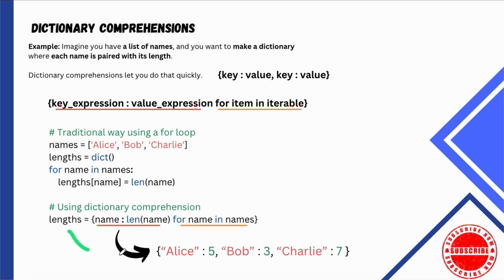So literally the output is the same thing. Alice 5, Bob 3. Whatever that name is, Josh, the value is going to be the length, 4. That's how we could create a dictionary comprehension. Pause the video if that's new. I'm going to take you over now into VS Code. Let's implement a dictionary comprehension.